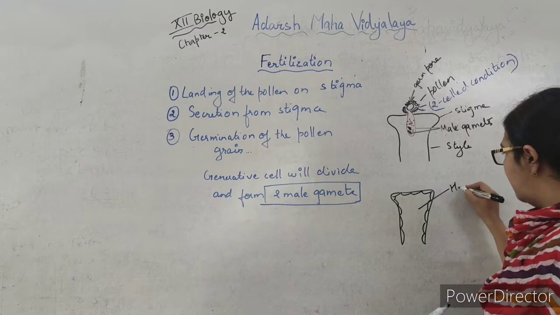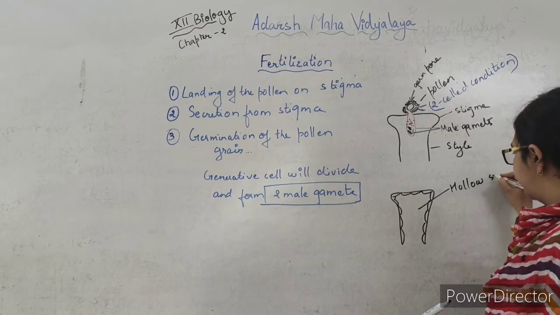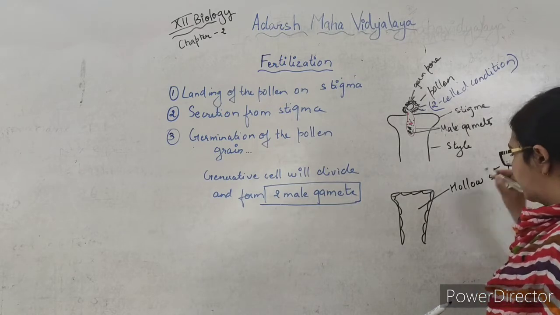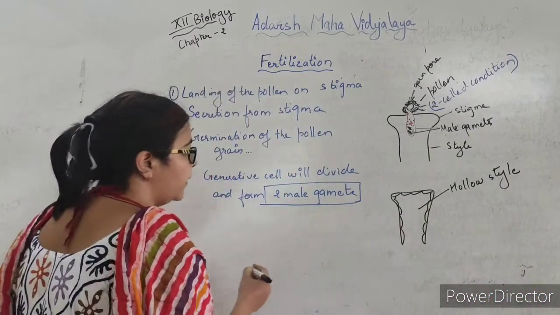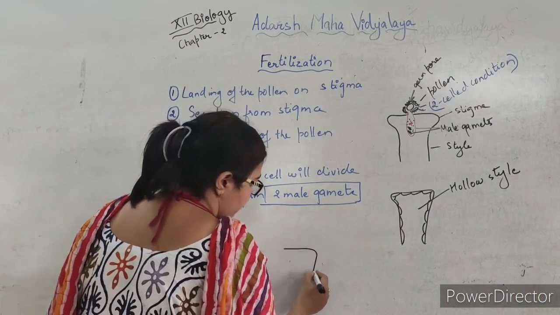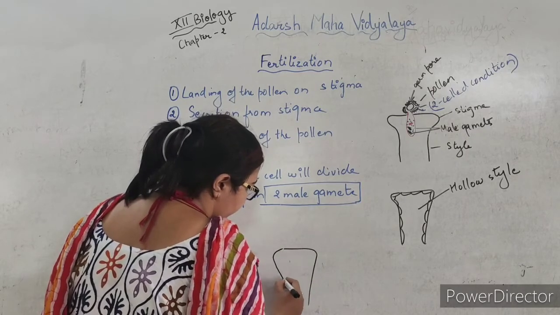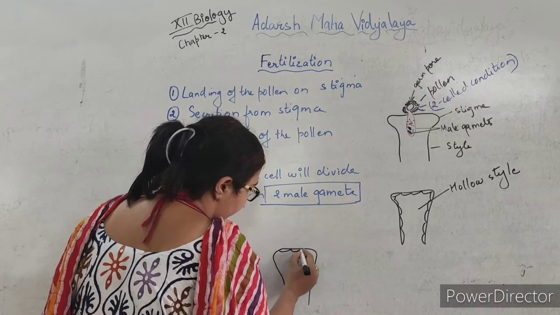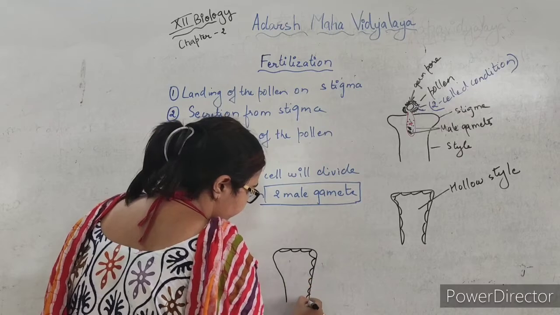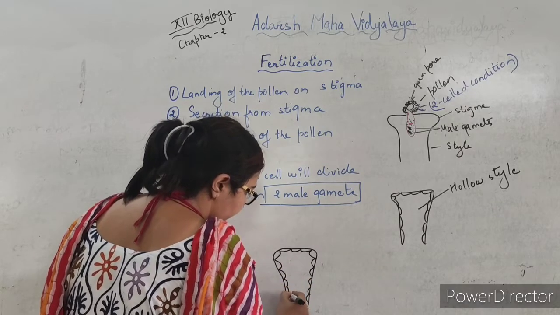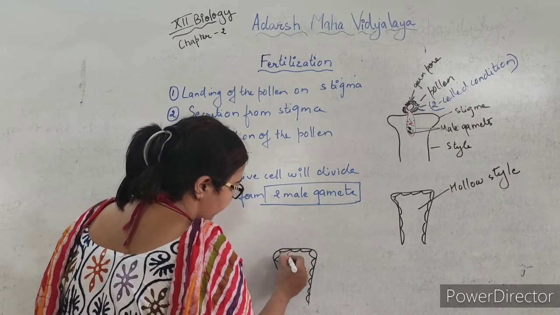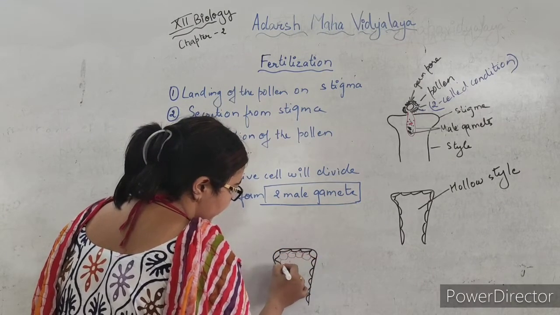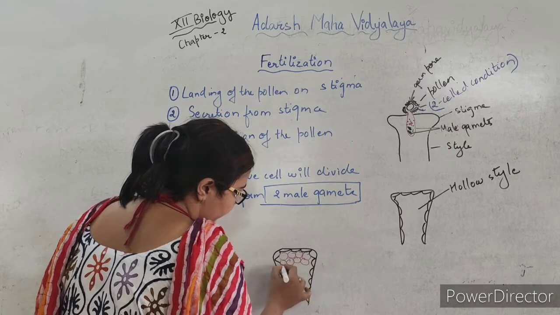This is the hollow style. And the solid style will be like this. In the solid style, there will be these epidermal cells and there will be parenchymatous cells inside the lumen of this style.